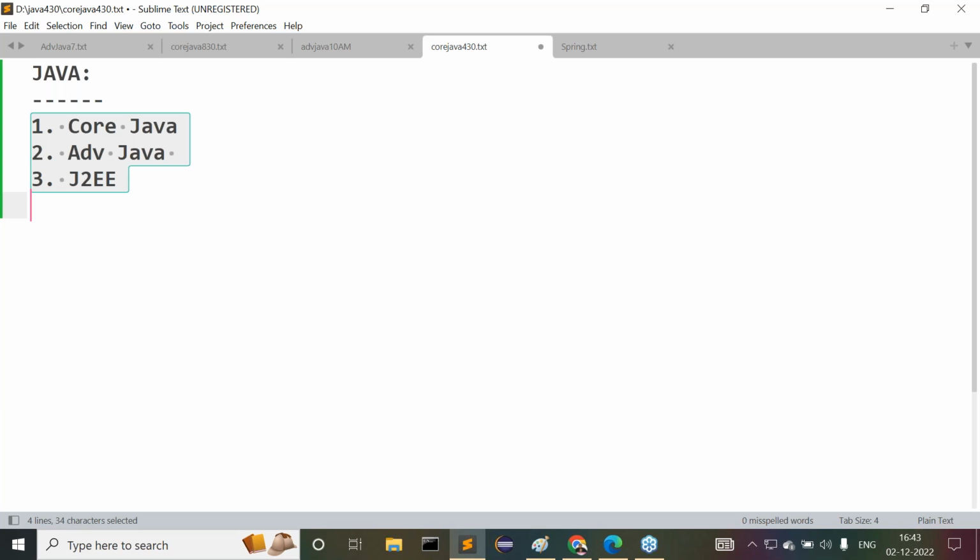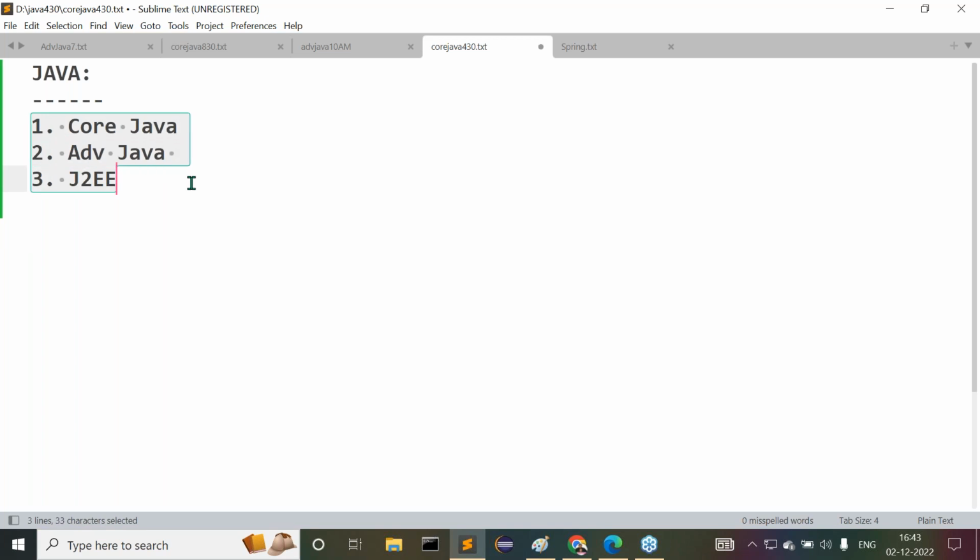If we come to this point, whatever classification we are understanding here is a totally wrong classification. This is not a right classification. This is not provided by Sun Microsystems.